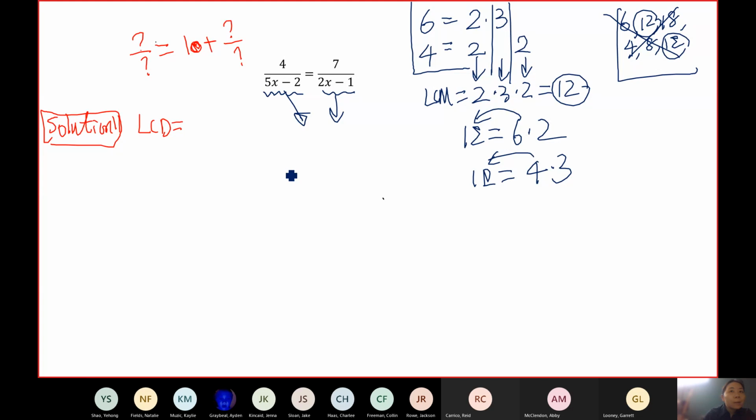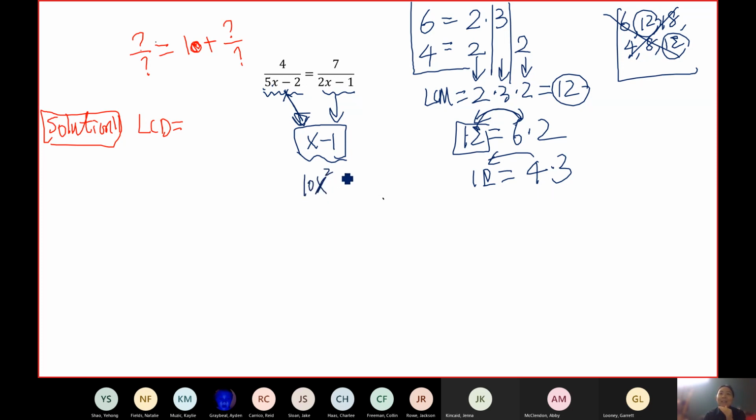x minus 1. Wait, x minus 1. Does 5x minus 2 go into x minus 1? Does this go in here? So when we say go into, for example, 6 goes into 12, right? Or in other words, 12 contains 6. So does x minus 1 contain 5x minus 2? Does it contain it in there? Maybe 10x minus 2, 10x squared minus 2.